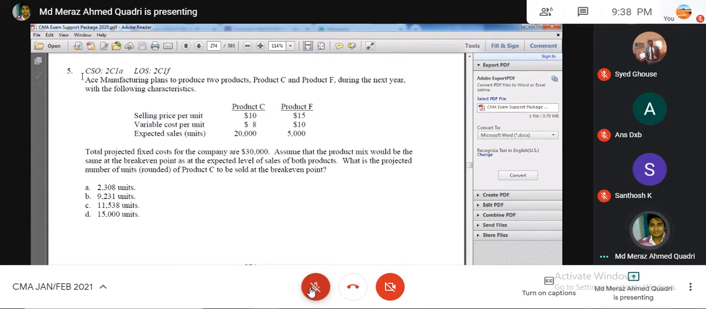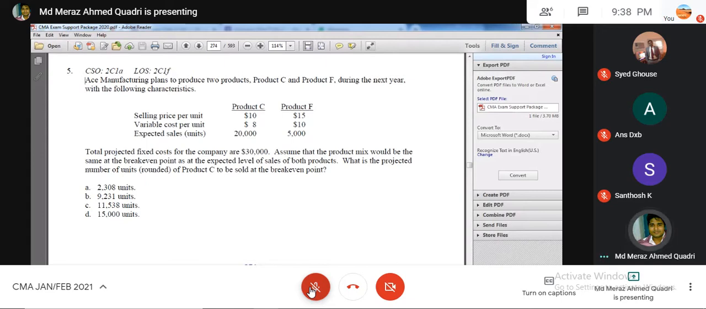Assuming that the product mix would be the same at the break-even point as the expected level of sales. It means that your mix ratio will be 4:1, because you are expecting the sale of 20,000 units of C and 5,000 units of F. So your break-even mix of sales will be 4:1. Now the question is asking what is the projected unit of C to be sold at the break-even point.